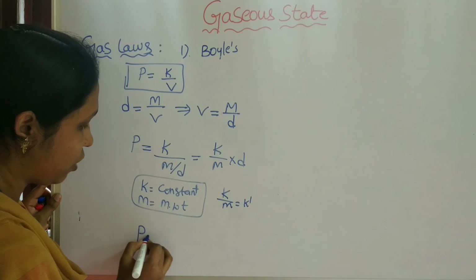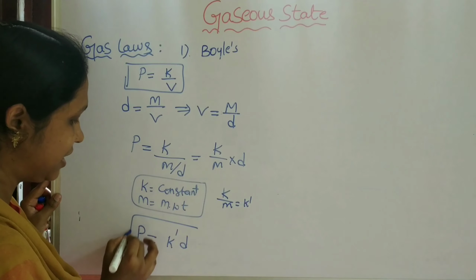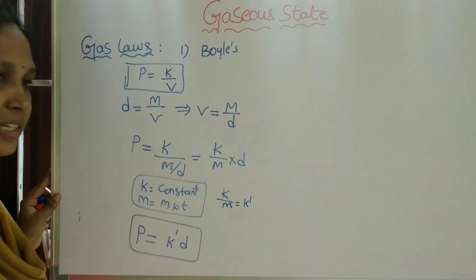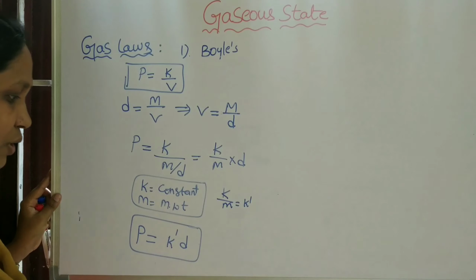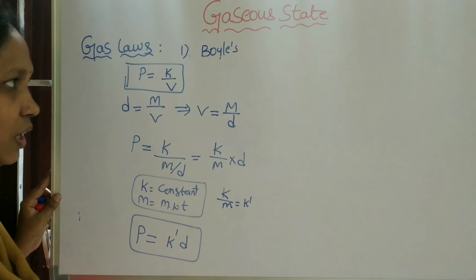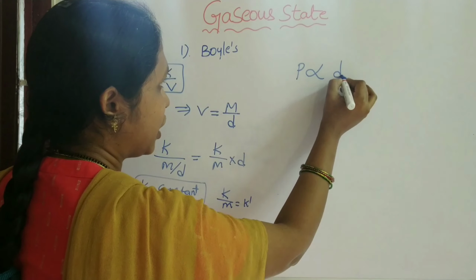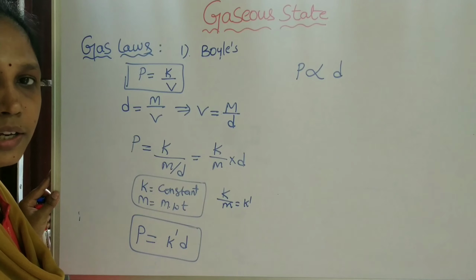So the pressure of the gas is equal to K dash into the density of the gas. So what happened now? According to this equation, we conclude that the pressure of the gas is directly related to the density of the gas.